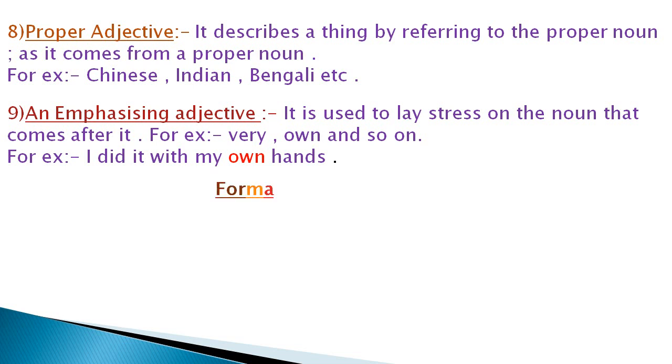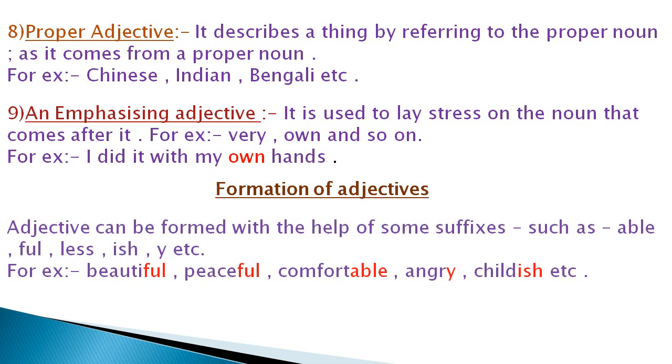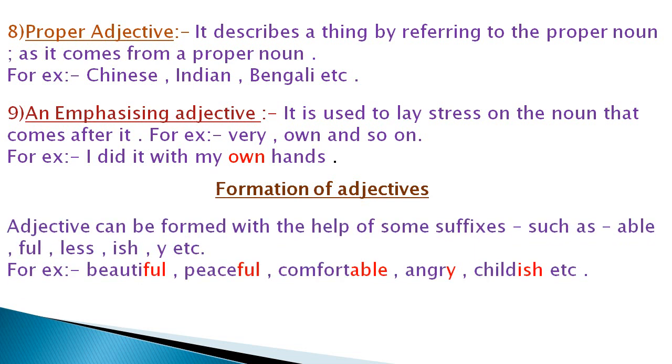At the last, we will see formation of adjectives. Adjectives can be formed by nouns, by verbs, and by adjectives also. Adjectives can be formed with the help of some suffixes such as able, full, less, ish, y, etc. For example, beautiful, peaceful, comfortable, angry, childish, like this.